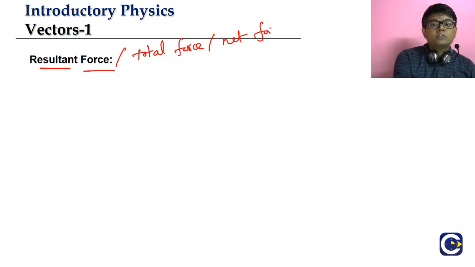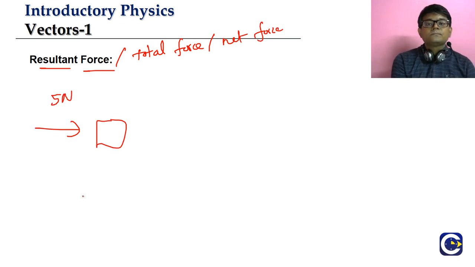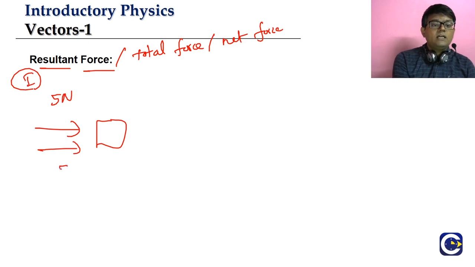We can also call it net force. Okay? So look, if you have an object, let us say I am applying a 5 Newton force, and I can apply another 5 Newton force in different ways. Like in case 1, I'll apply the another 5 Newton force also in the same direction.